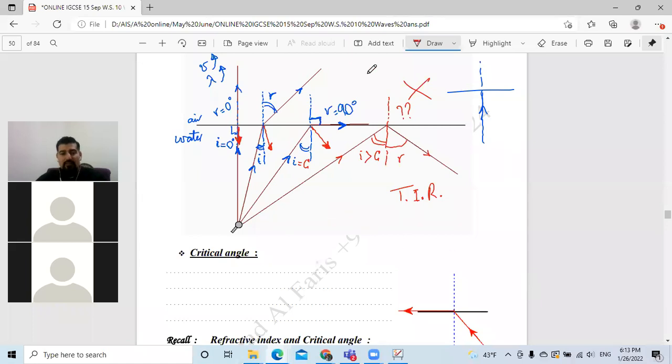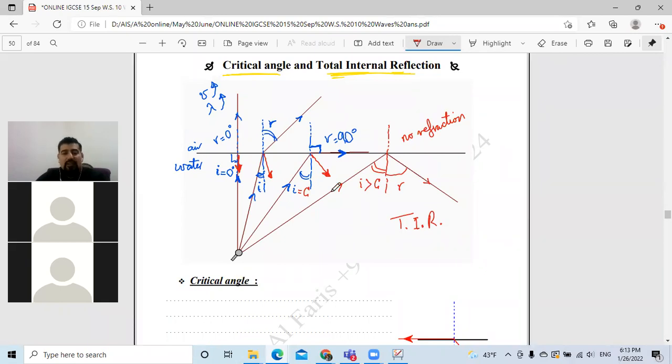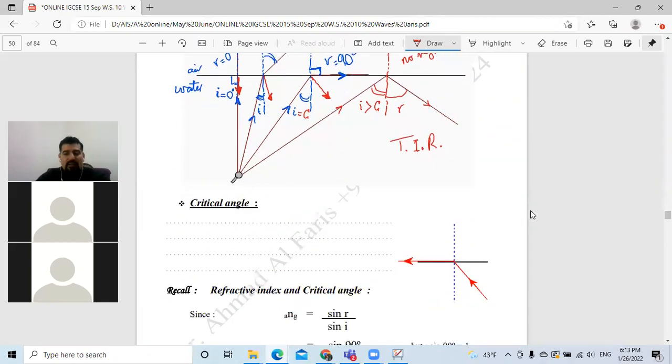Look here, take a screenshot or a picture of this, please. And right here, no refraction. Here, no refraction. Okay. So if I want to define the critical angle, send me the definition that you want to write down, and think about this picture. I'm trying to use it to explain what the critical angle is.